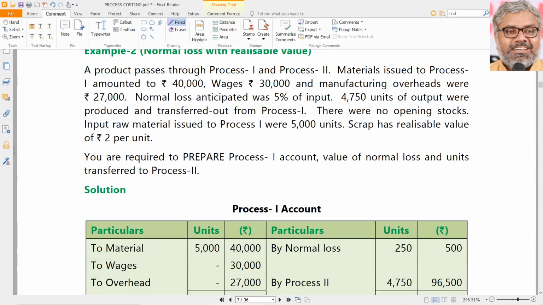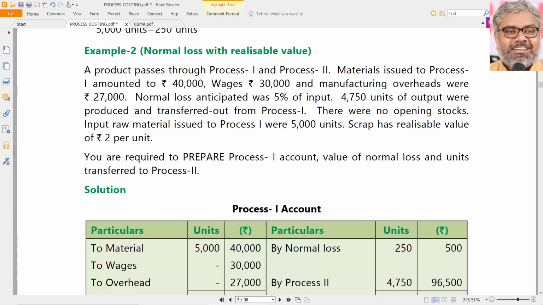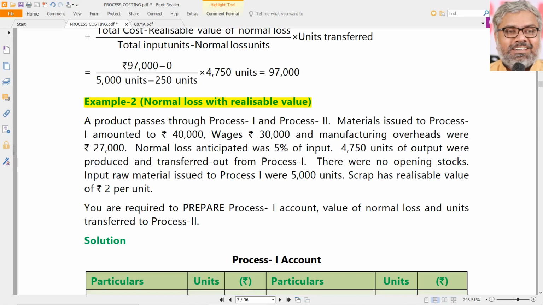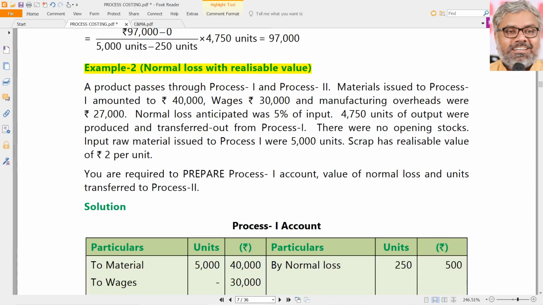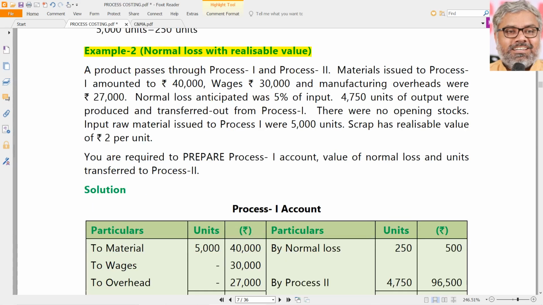Now let us take another example where there is realizable value. Normal loss is there and there is a realizable value also. All other data is same actually, so we don't need to copy paste them again and again. While you do it on paper, you do that separately any number of times. The only point that is changed here is the scrap has a realizable value of 2 rupees per unit. That is a change. Other than that, everything else is same.